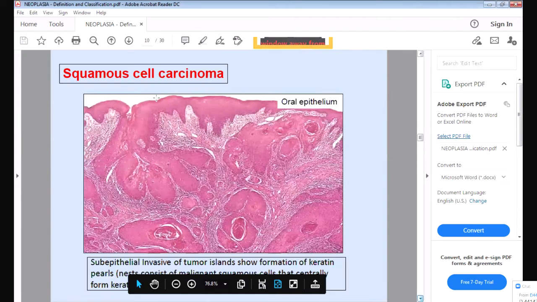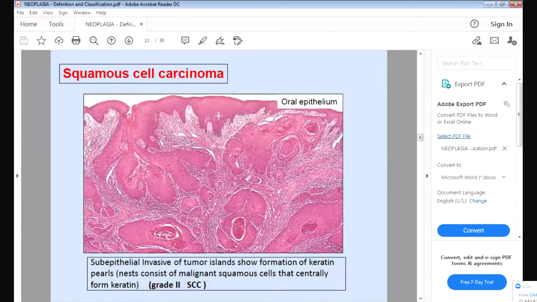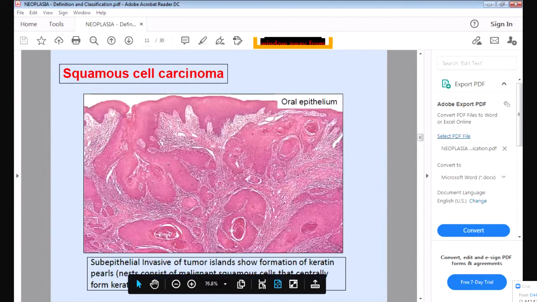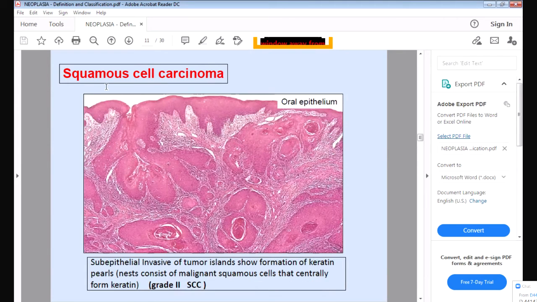Now see, this is the squamous cell carcinoma. You can see this is the skin. Skin has a squamous cell layer. You can see this is the squamous cell layer. Many layers of cells are there. If the tumor is arising from this layer, squamous cell, what will happen? The tumor will grow inside, and the squamous cells are proliferating. They are multiplying and going down, and they are forming round lesions. In the center you have the keratin material. This is called the keratin pearls. So this is the squamous cell carcinoma and it is a malignant tumor because it is ending with carcinoma.